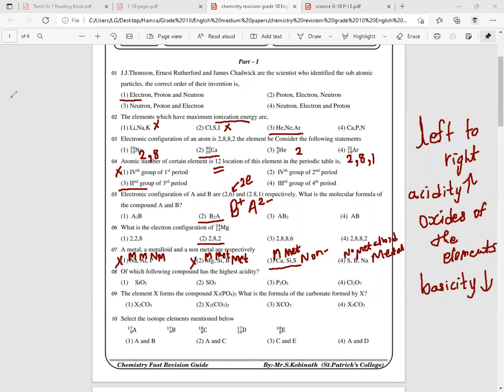when you consider sodium, it will form Na2O. When you consider magnesium, the oxide will be MgO. Aluminium, the oxide will be Al2O3.